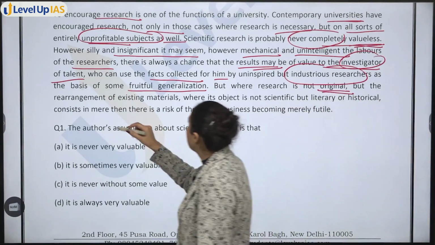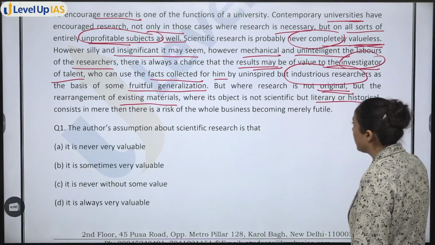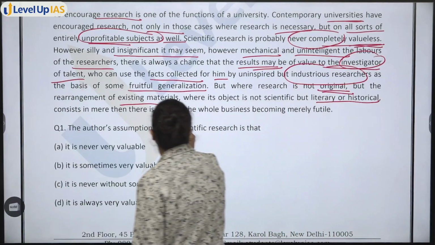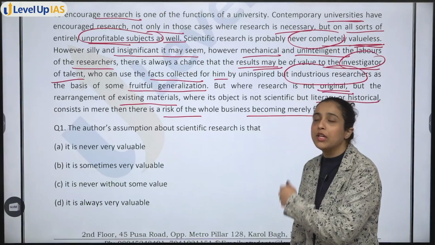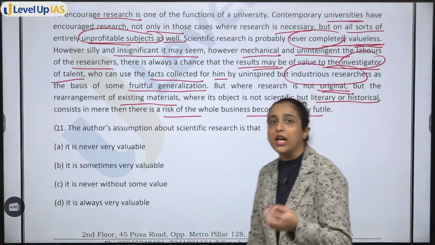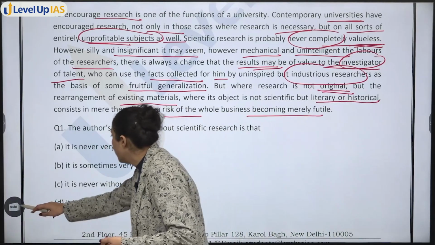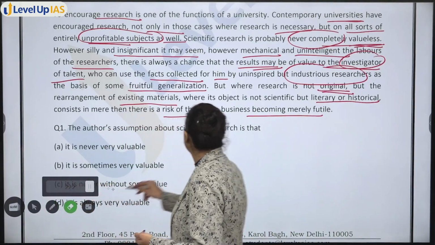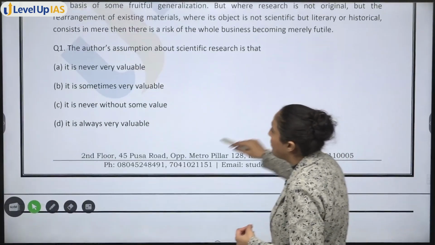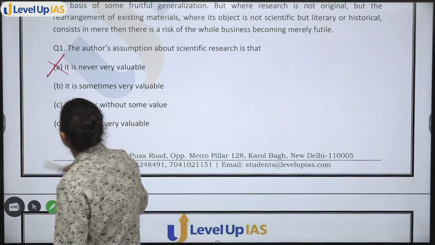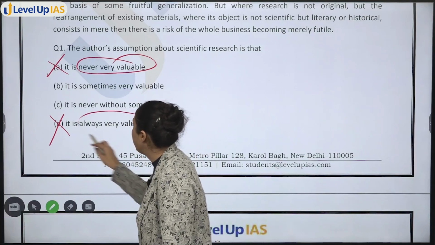but where research is not original but the rearrangement of existing material, where its object is not scientific but literary or historical, consists in merely, then there is a risk of whole business becoming merely futile. ठीक है, so इस case में when the research is unoriginal and everything, तब जो है it may be completely futile. ठीक है, the author's assumption about scientific research is that it is never very valuable. No, it is sometimes very valuable. Now see, it is always very, ये तो हमें पता है, it is never very valuable, it is always very valuable.